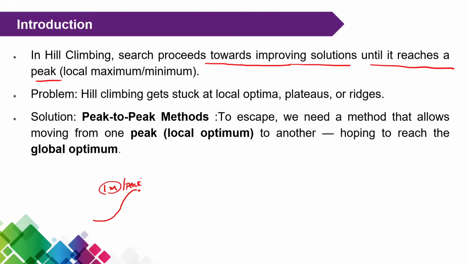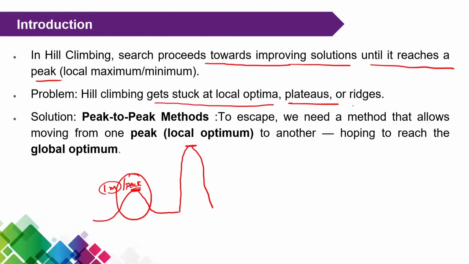But the problem in hill climbing is, suppose you move downhill and continue somewhere else, you may reach a better solution. Compared to this peak, a better solution is available. You got the point? This is the problem of hill climbing. Simply, we are stuck at local optima, or stuck at plateaus, or stuck at ridges. We know the meanings of each of these in hill climbing.